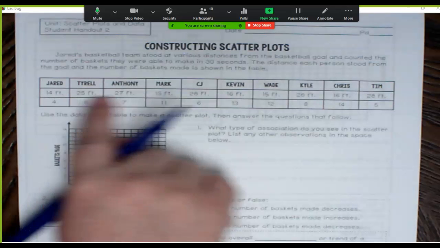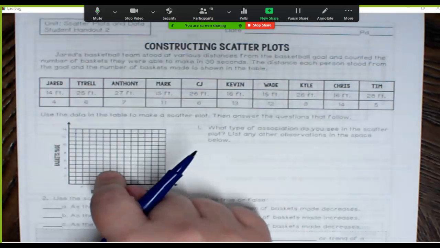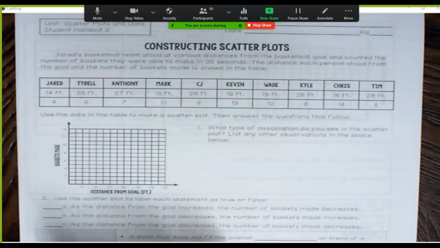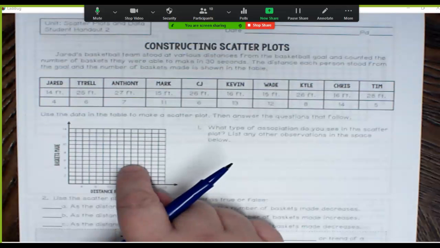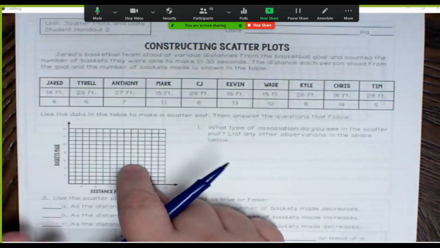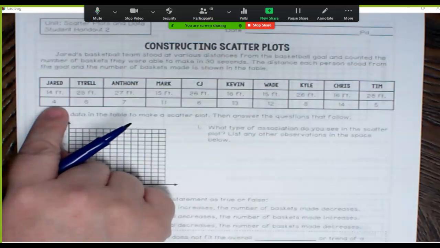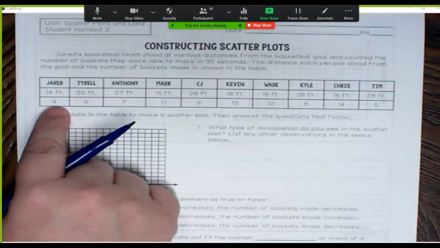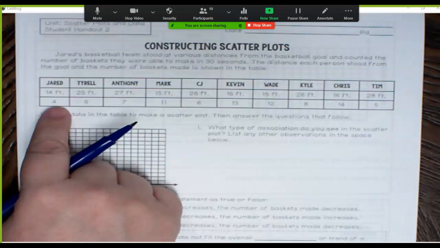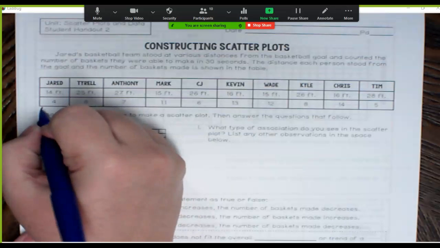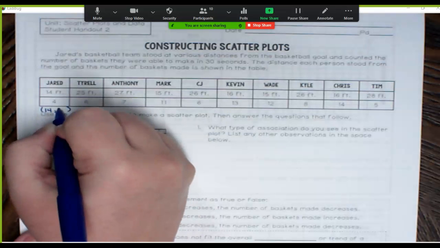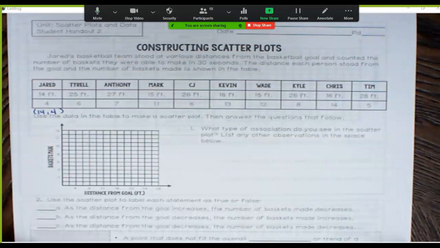So how am I going to get all this information into a graph? What process would I use? In order to put things in a graph, what do I have to have? X and Y. I have to have coordinates, ordered pairs, right? How can I make an ordered pair out of Jared's data? You could put 14 as the X and 4 as the Y. Good.